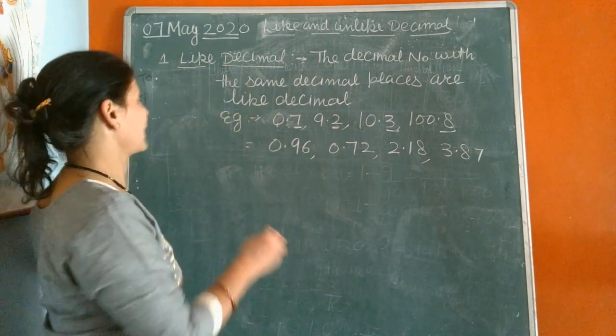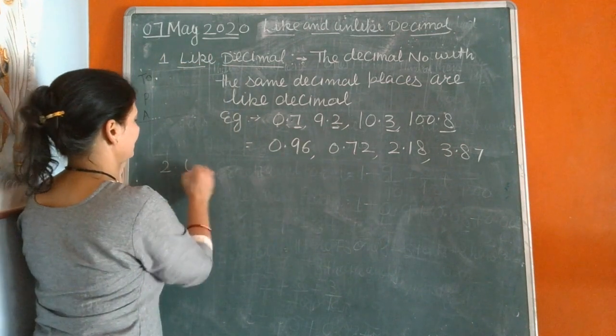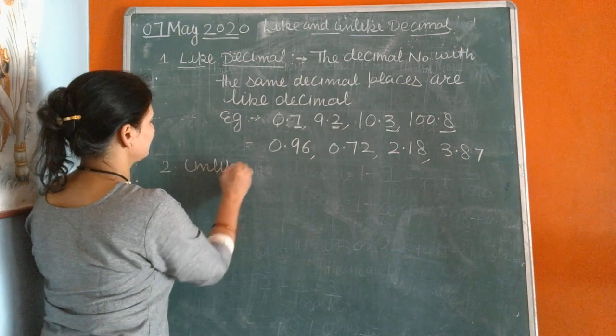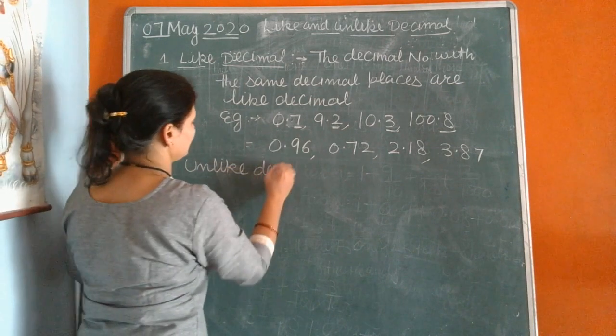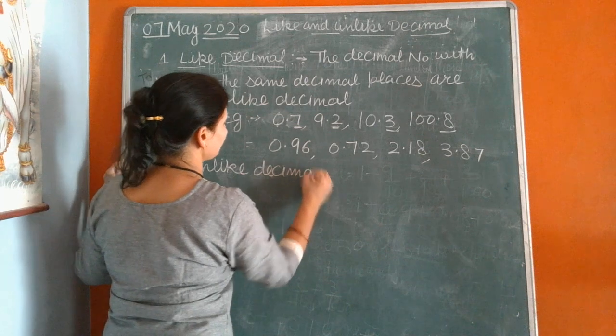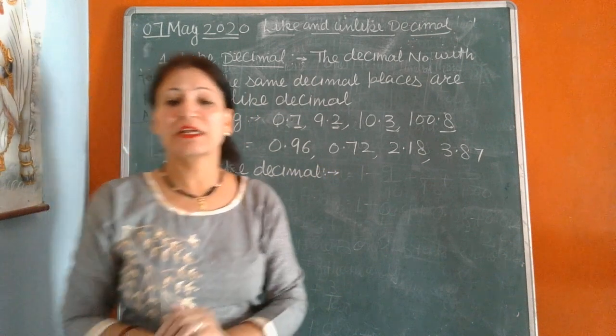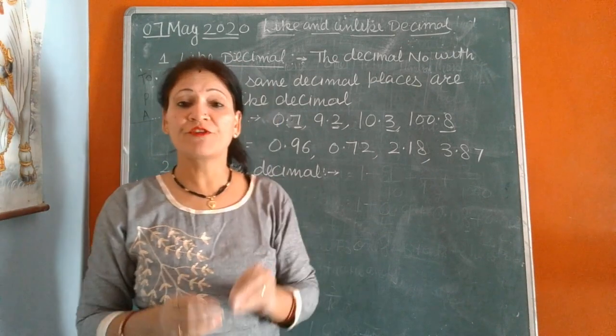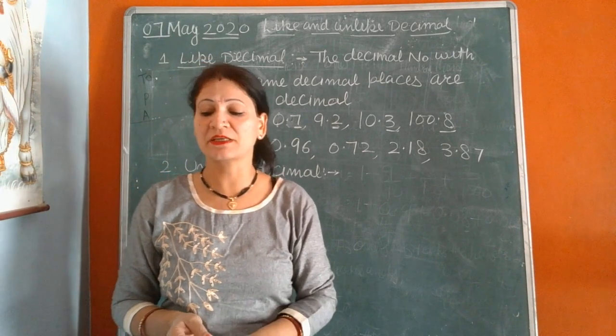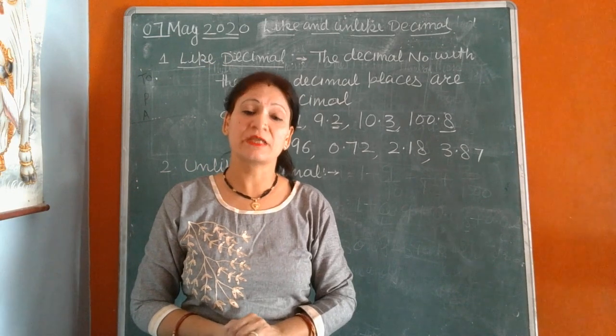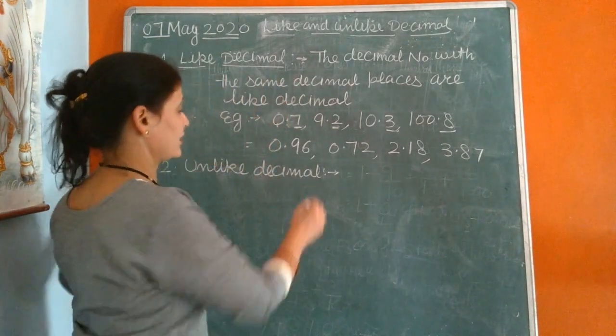Now, unlike decimals. What are unlike decimals? Unlike decimals are decimal numbers with different decimal places. Now I am repeating again.